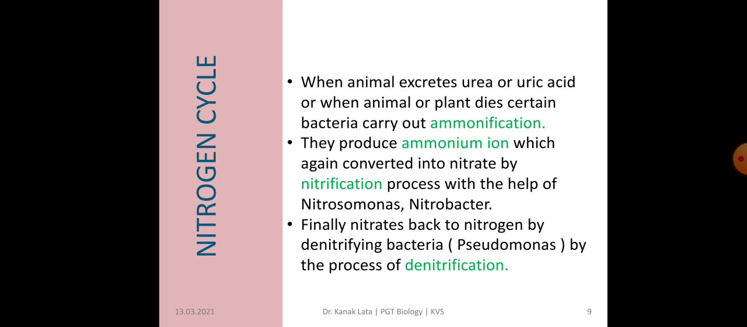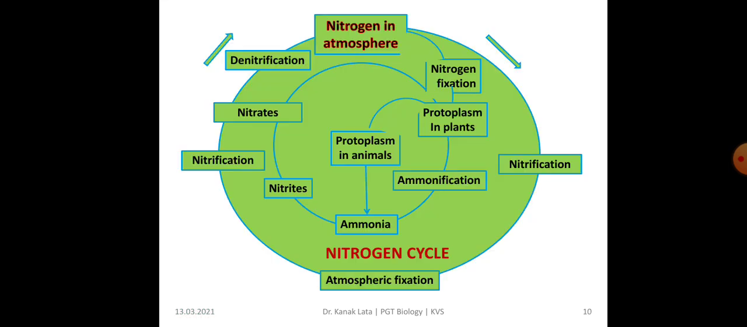and here the conversion of ammonium ion into nitrate is by Nitrosomonas or Nitrobacter. Now finally, again these nitrates go back to nitrogen by denitrifying bacteria, that is by Pseudomonas, and this process is called denitrification. So what is denitrification? Nitrates going back to nitrogen by the process of denitrification, and the bacteria involved are Pseudomonas. Here you can see the nitrogen cycle.